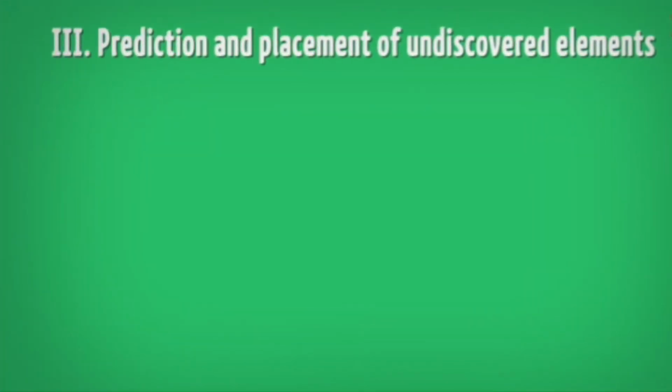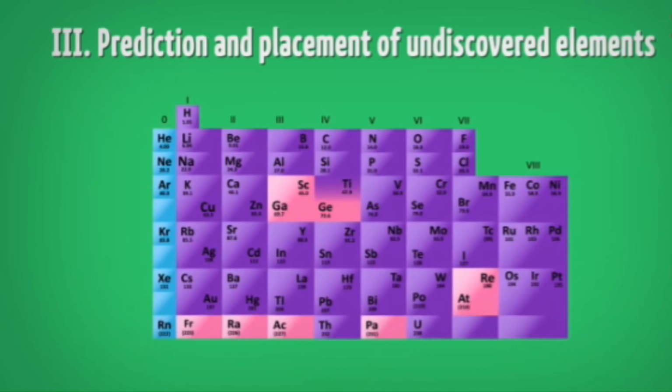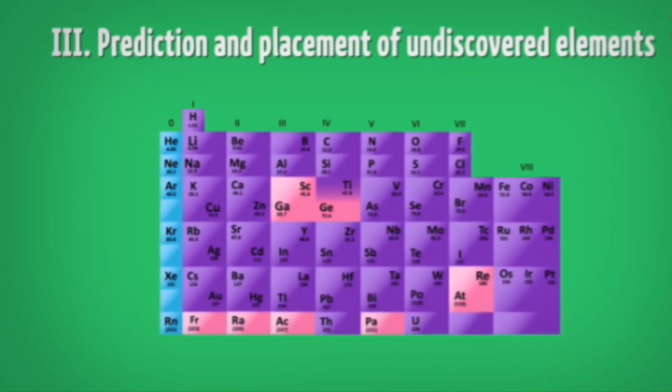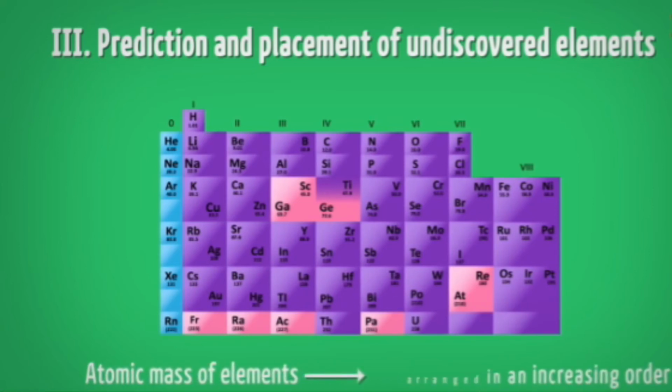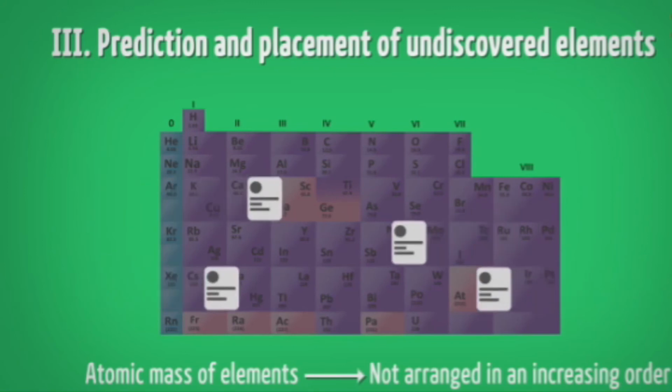Now, prediction and placement of undiscovered elements. Prediction and placement of undiscovered elements has been done by Mendeleev, right? Some of the element predictions were based on the atomic masses of the elements. Of course, he arranged all the elements based on atomic masses, but for a few elements there are small mistakes in the atomic masses, so they are not arranged in increasing order.